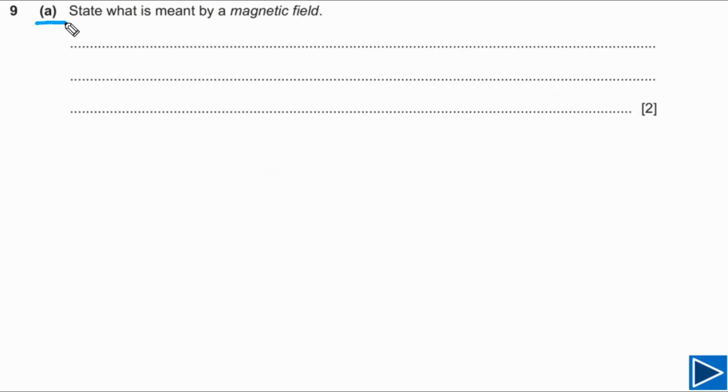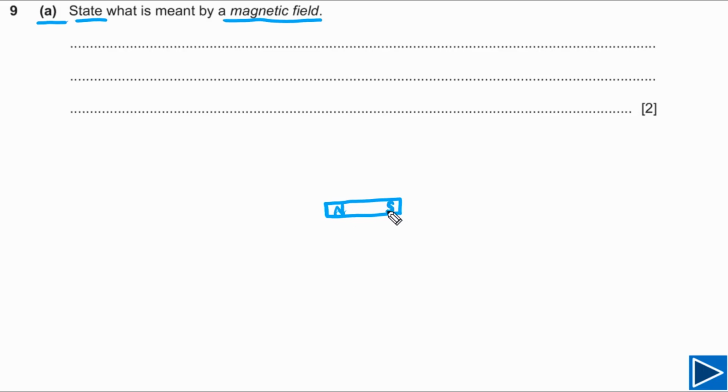For part A, we need to state what is meant by a magnetic field. This is a very basic question and very common in many past papers. If you go through different past papers, you will see this question is very common. So you need to understand how to state what a magnetic field is. First of all, let's try to understand a little bit about magnetic field if you are not very clear. But this is very basic, so I will just explain a few points.